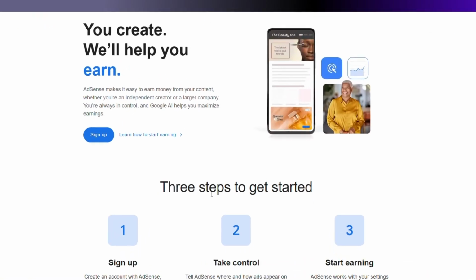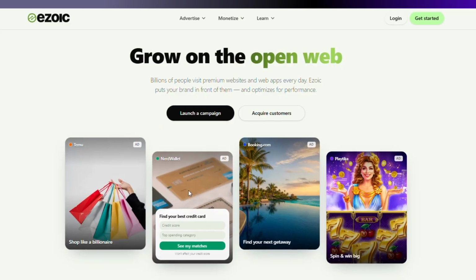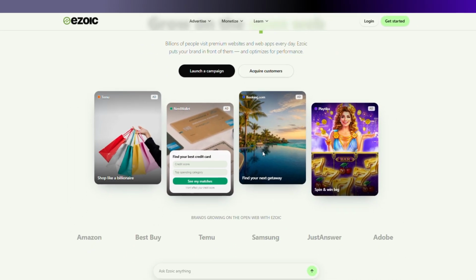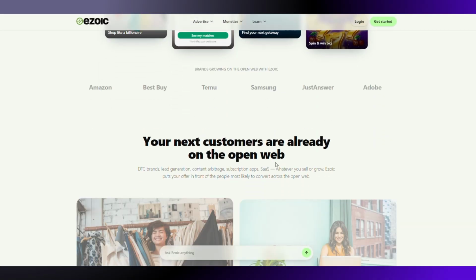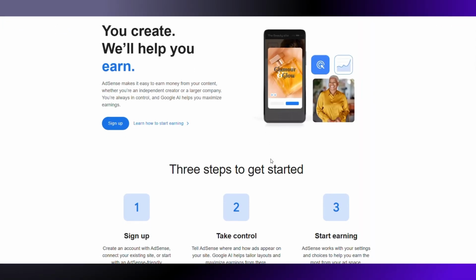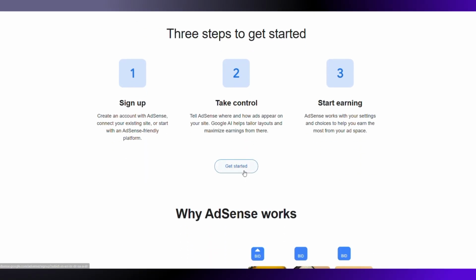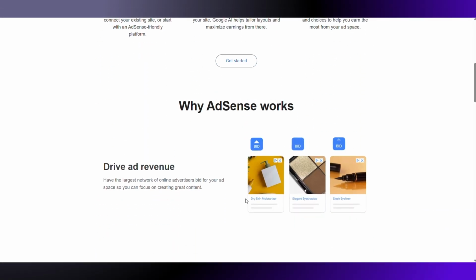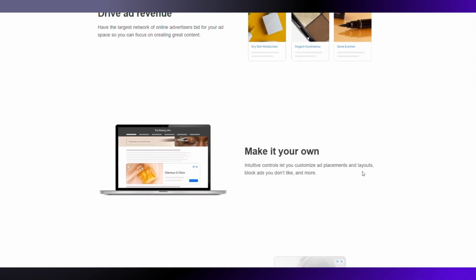If you're choosing between AdSense and Ezoic, this isn't just ad network versus ad network. It's simplicity versus optimization. So, which one actually makes more money? Let's break it down. Google AdSense is designed to be simple. You place ads on your website, Google handles the matching, and you start earning. That makes it extremely beginner-friendly and one of the easiest ways to monetize a website.